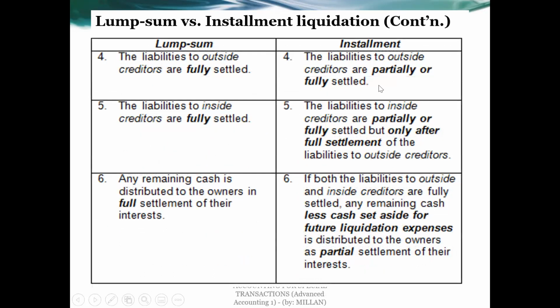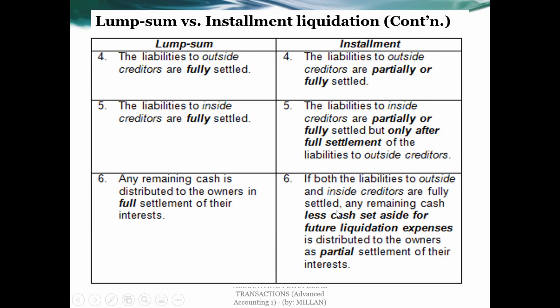Liabilities to outside creditors are either partially or fully settled depending on the available cash. And liabilities to inside creditors are partially or fully settled, but only after full settlement of the liabilities to outside creditors. So you can pay the inside creditors, or payable to partner, or loans to partner, or partner's loan, if you have fully settled the outside creditors' liability. Okay.